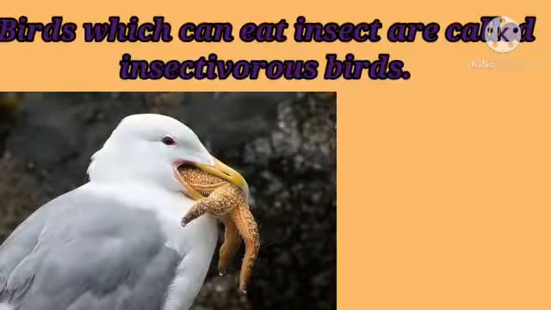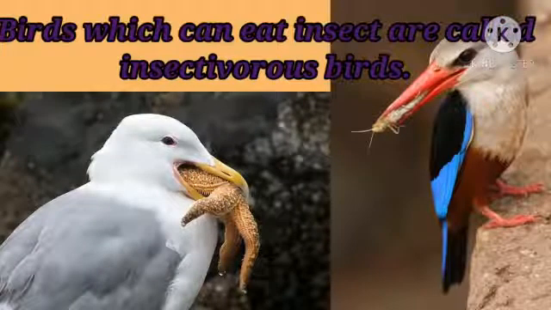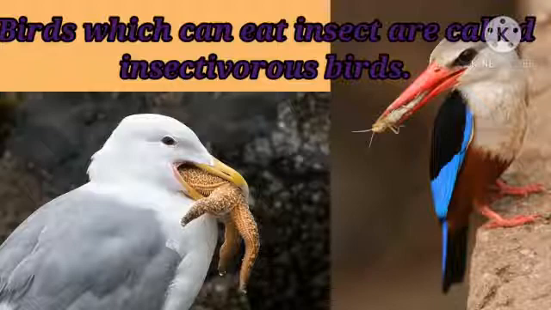Now the birds which eat only insects are called insectivorous birds or carnivorous birds. See the example of the gull or seabird, or the woodpecker, or kingfisher. These are examples of carnivorous birds. They can eat only insects. These are the carnivorous birds. Got it, children? Which are the carnivorous birds?